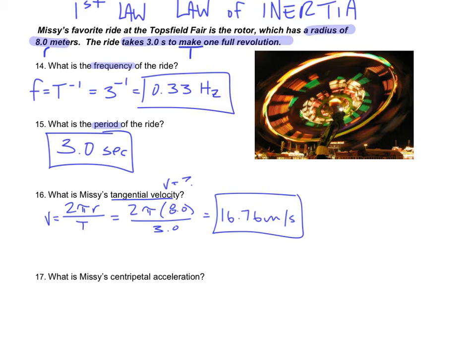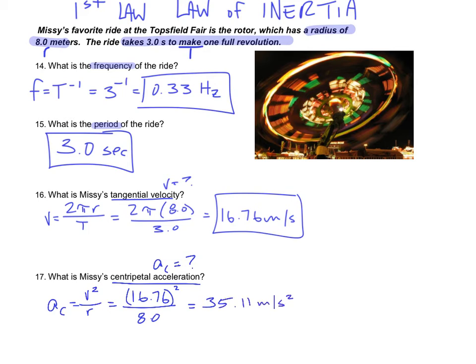And the last one here, the centripetal acceleration, a_c, is what I'm trying to solve for here. So there are a couple equations that have a_c, but I need to look for the one that has the information that I already know. Well, I just solved for velocity, and I know the radius, so I can use a_c equals v squared divided by r, where my velocity was 16.76 squared, divided by the radius, which was 8 meters. Okay, when I square the velocity and divide by the radius, I get an acceleration of 35.11 meters per second squared.